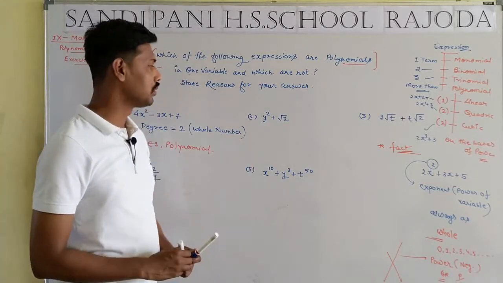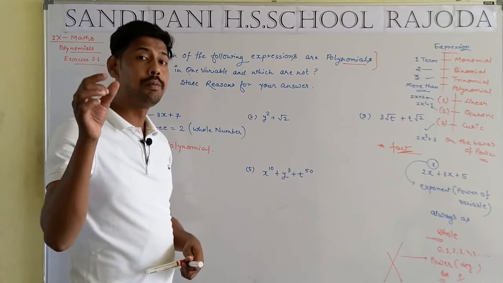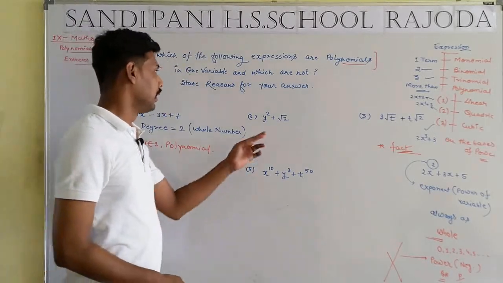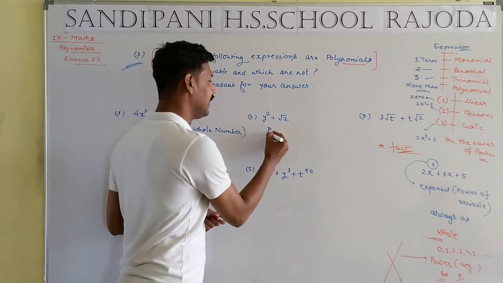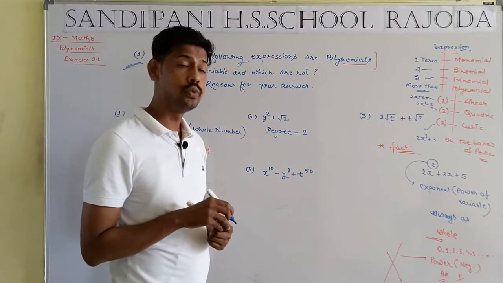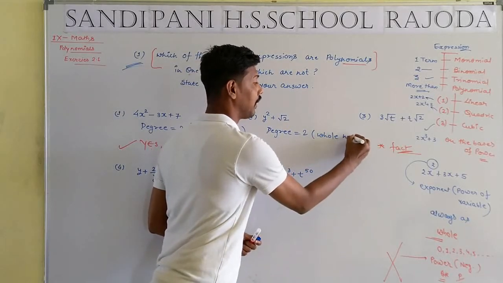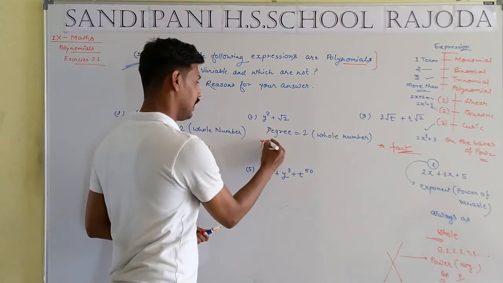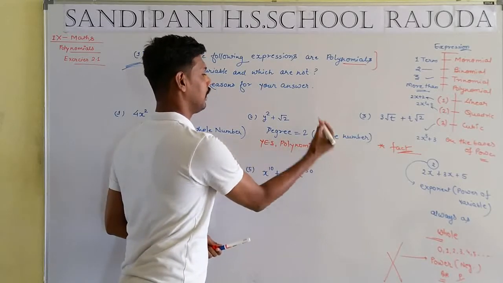Now the second question: what is the degree of the expression? The maximum power of the variable. How many variables are there? A single variable y. The maximum power is known as the degree. The degree will be equal to 2, and 2 is a whole number. So we can say the given expression is a polynomial.